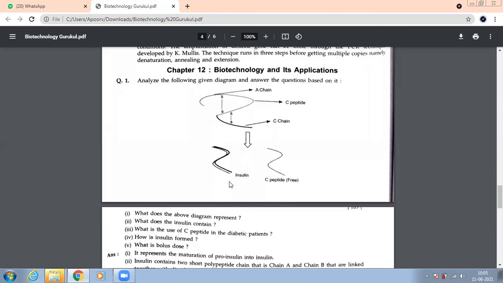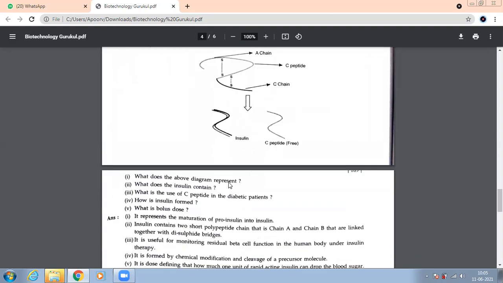This is your insulin. Ma'am, this also, I think, C peptide is not, it is not very efficient.